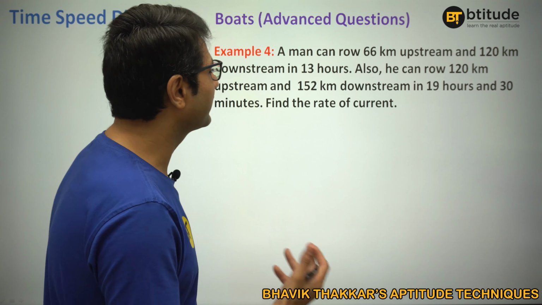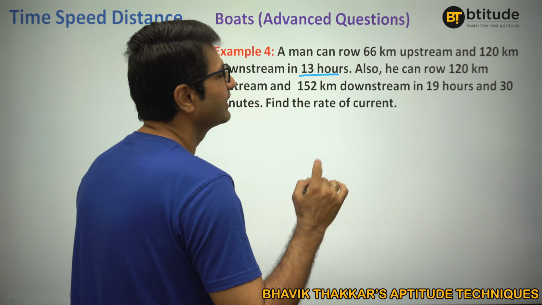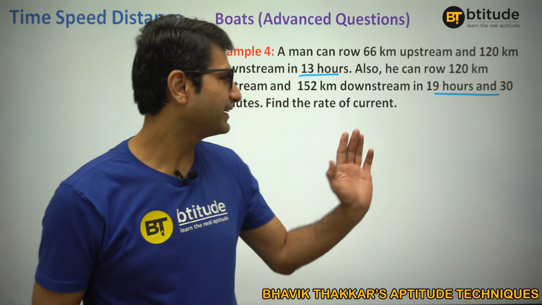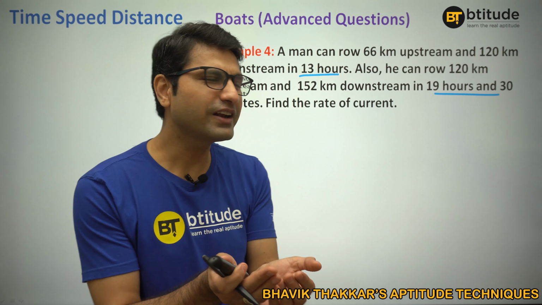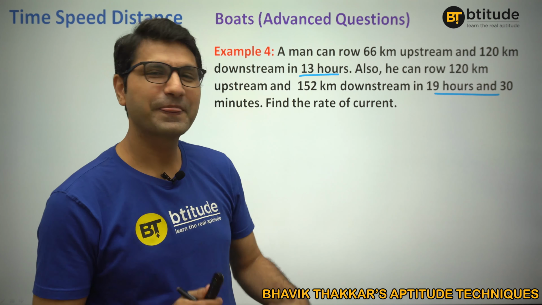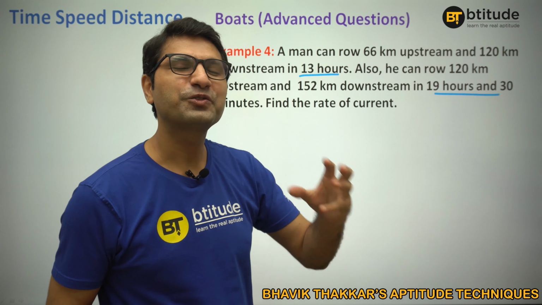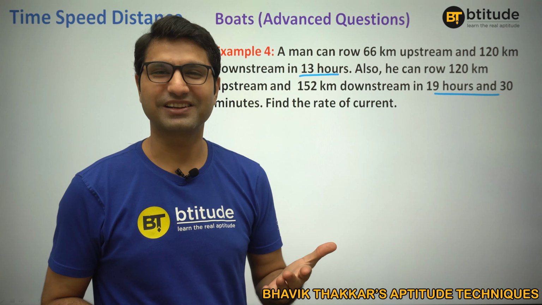What could be the other way? Another way could be, here it is 13 hours, here it is 19 and a half hours, right? 19 hours 30 minutes. So can't you figure it out? It is exactly 1.5 times. Yes or no? 13 plus half, 6.5. So we can actually make the time equal as well, right?